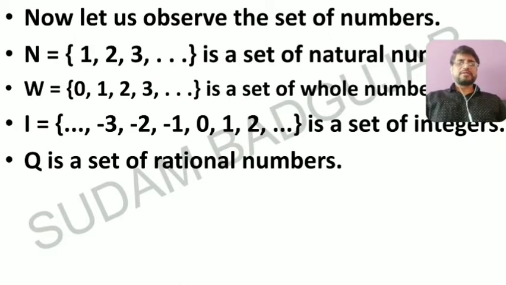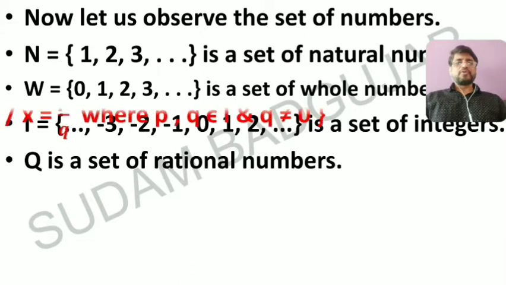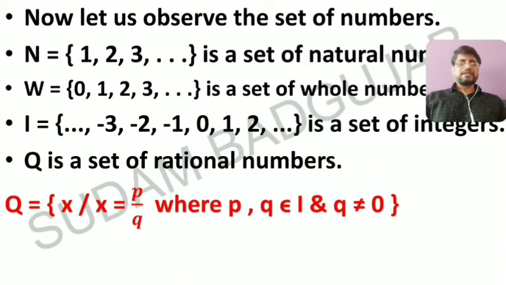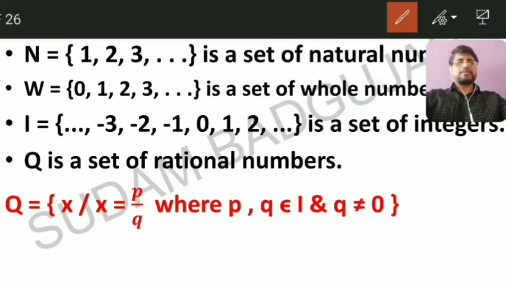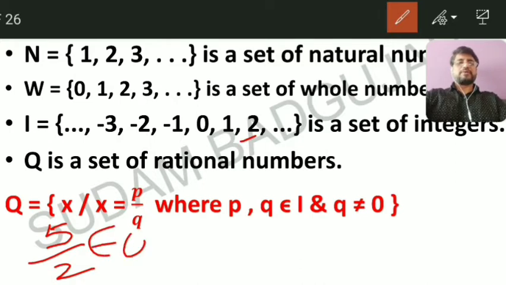Now the next part is the set of rational numbers. What are the rational numbers? I think you are familiar with rational numbers. It is denoted by Q. Q is equal to x such that x is equal to p upon q form, where p and q are integers and q is not equal to 0. Right? See, what are the rational numbers? Any one example? Suppose I take 5 by 1, 5 by 2. 5 belongs to this set, 2 also belongs to this set. So this is a rational number, right?